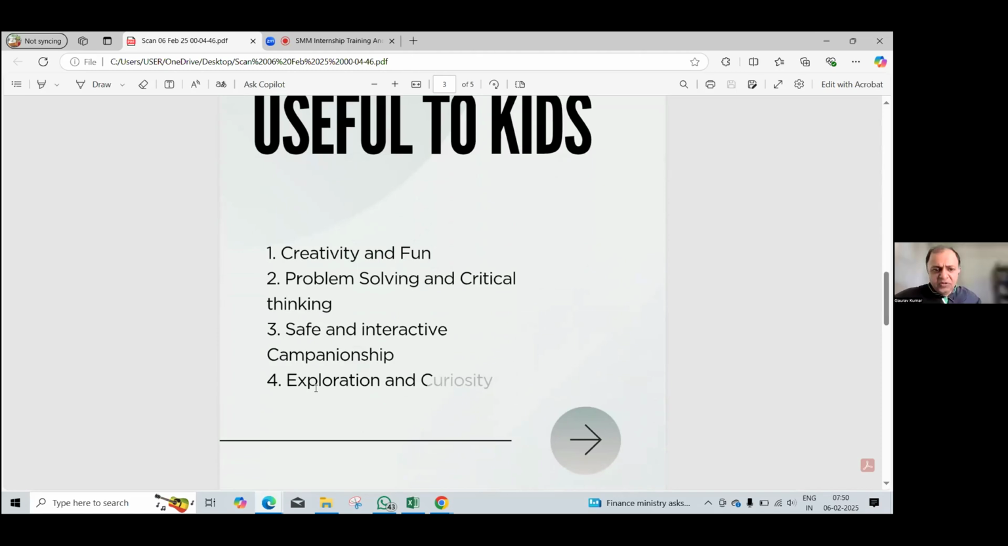Perfect. And one more thing, my dear, there is too much of a gap between the headline and this paragraph. So reduce this gap. There is "useful to kids" here and "creativity and fun" in the paragraph. There is too much of a gap between the two. Slightly reduce it, please. Okay, sir.